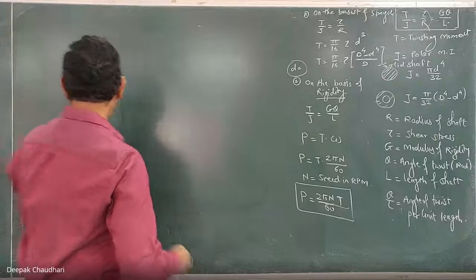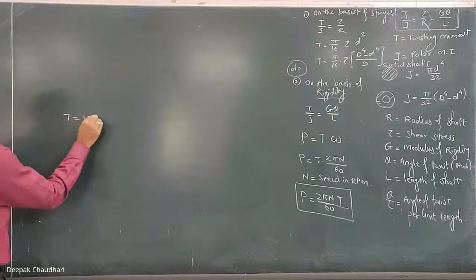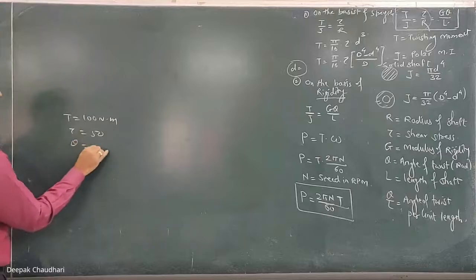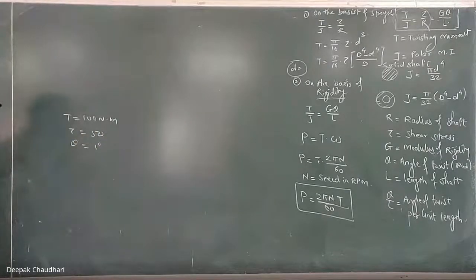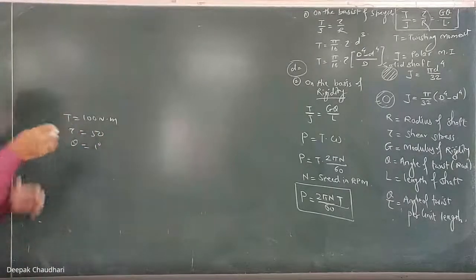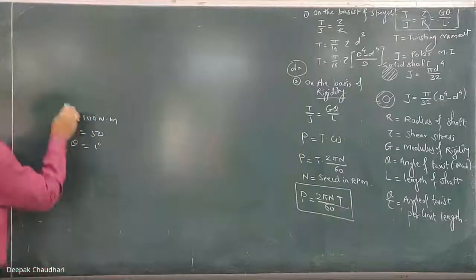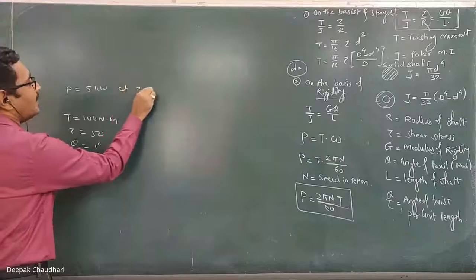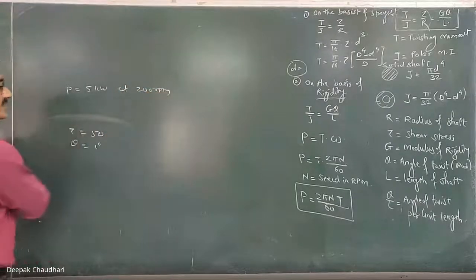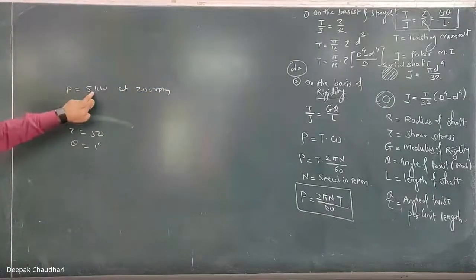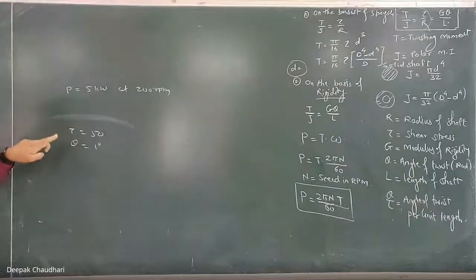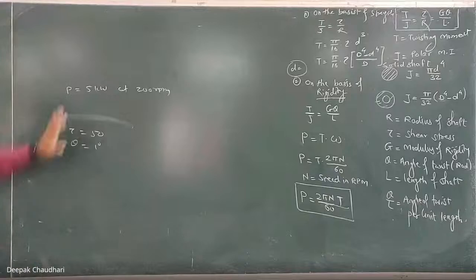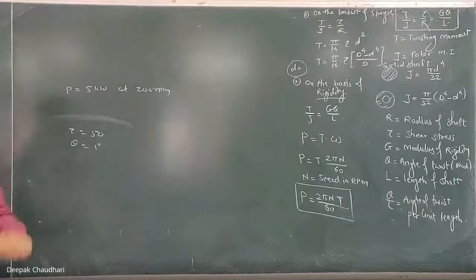Here, last time I had given that we have to transmit the torque of 100 Newton meter such that the shear stress should not exceed 50 and angle of twist should not be greater than 1 degree. Instead of that, suppose for some particular application we want to transmit the power of 5 kilowatt at 200 RPM, so torque will not be given. The power to be transmitted at this speed is given. Here such that the stress should not exceed 50, theta should not exceed 1 degree. Same question, but instead of torque, power is given.